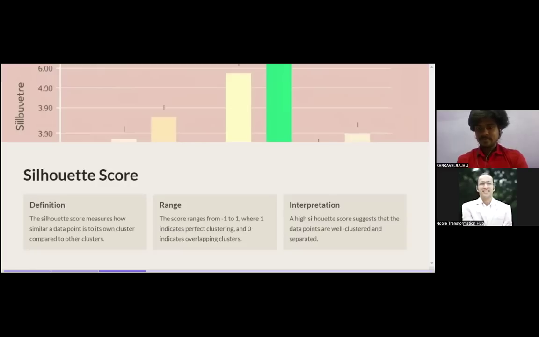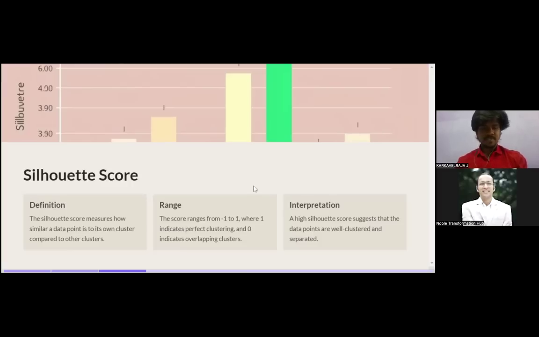And then interpretation, where it suggests that the data points are well clustered and separated. That is the main thing. These are the three elements which define the silhouette score properly. Let's move to the other section.